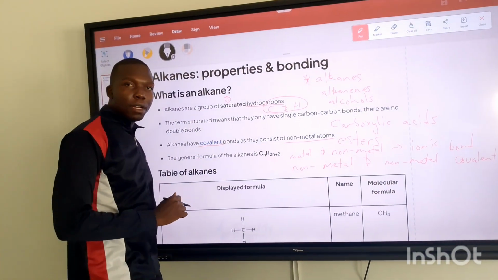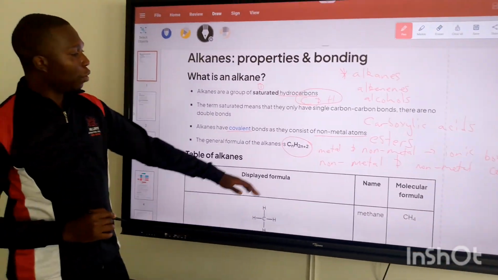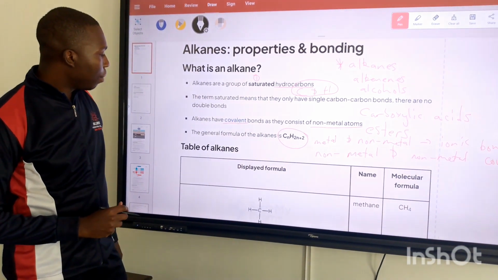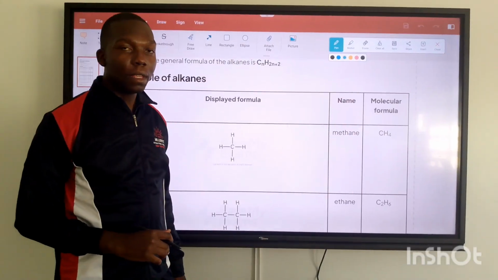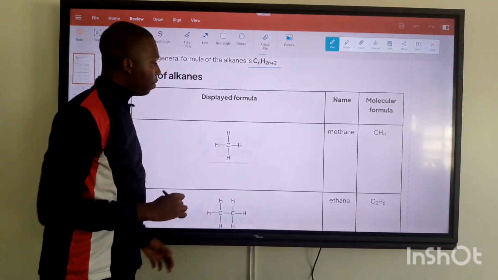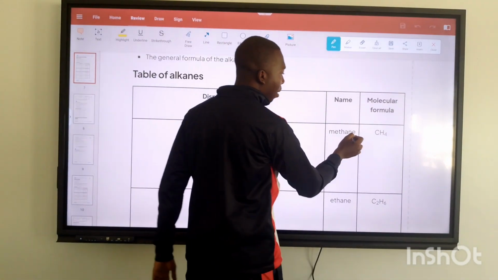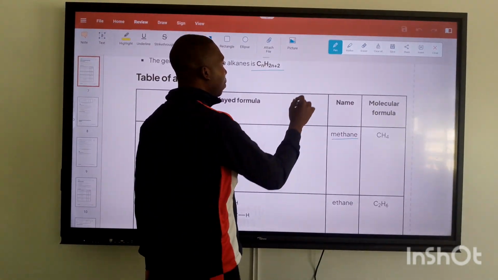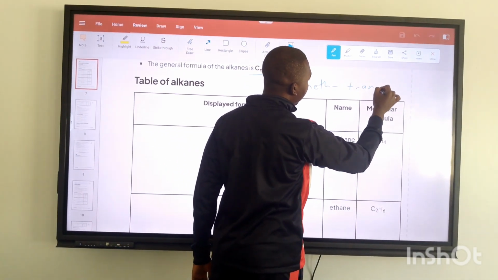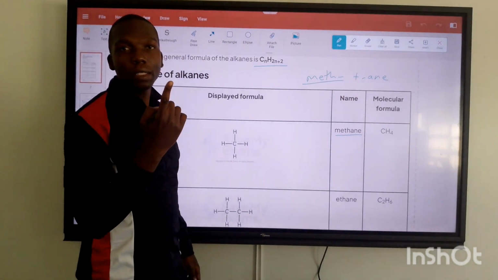Then we have the general formula for alkanes, which is CnH2n+2. This is the formula that we use to predict the formula of any hydrocarbon or of any alkane that we have. So we want to use our general formula for alkanes to deduce the molecular formula of the first two members of the alkanes. The first member of alkanes is methane. From the name, meth plus ane, this means it has one carbon. This prefix indicates that methane has one carbon atom.